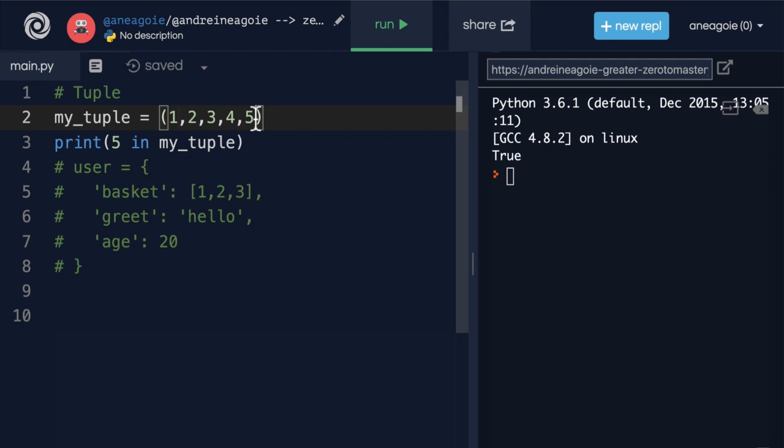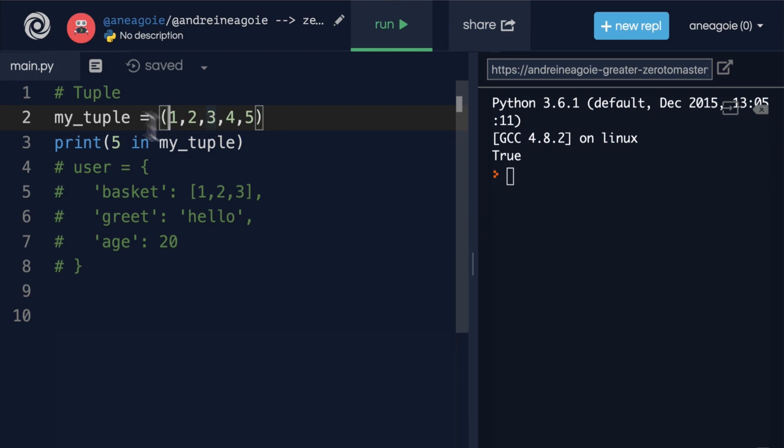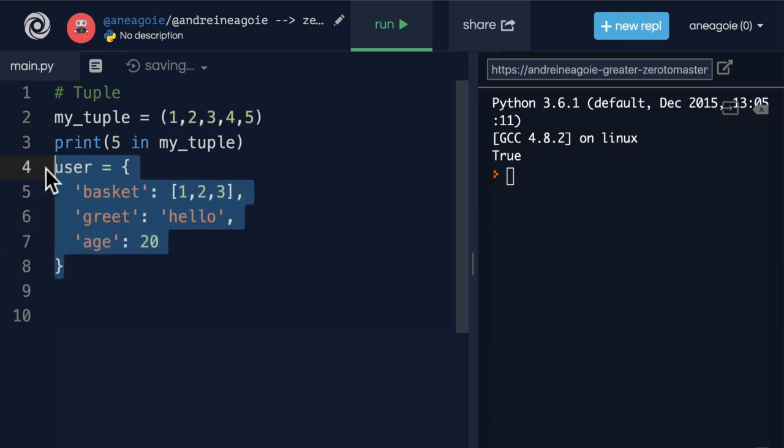So a good use of a tuple, for example, if you work at Uber, is geographic location and coordinates, right? You can have latitude and longitude here. And because, let's say, this won't change, or maybe a user's location or pickup point doesn't often change, we can just use a tuple. However, when you're in a car as an Uber driver, you probably need your latitude and longitude in a list because your car is moving. That's constantly changing.